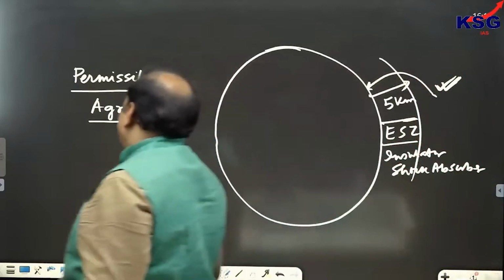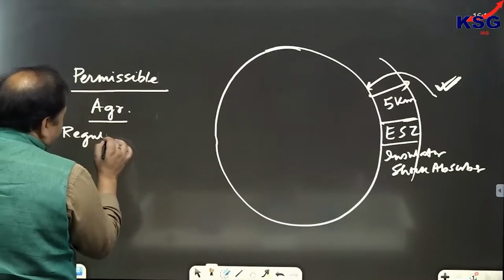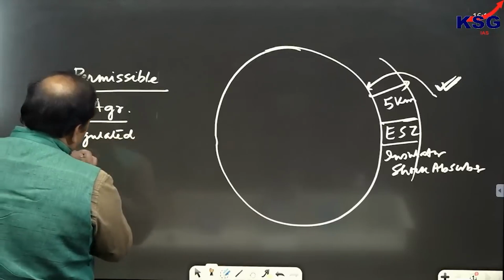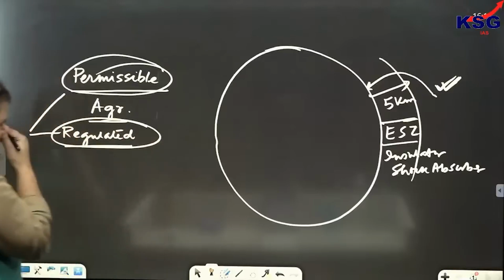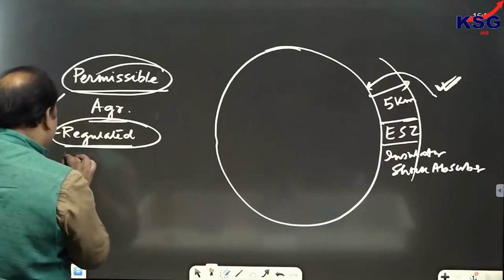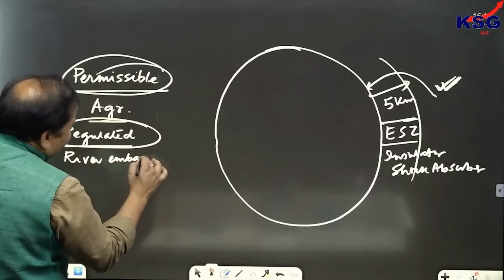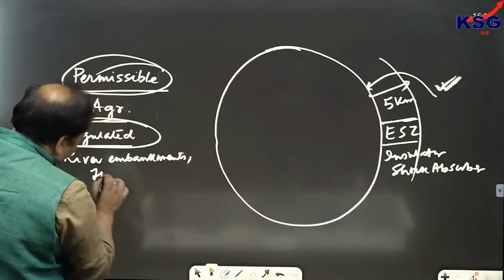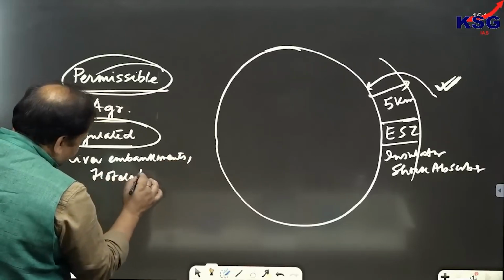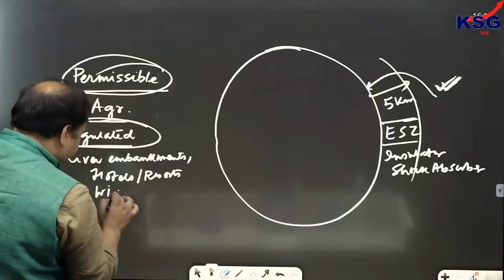Second would be called as what? Second would be called as regulated activity. Clear? Regulated activity. So, we can see that regulated activity includes what? It includes establishment of river embankments, बांधों का बनाना, establishment of hotels and resorts, then also widening of roads.